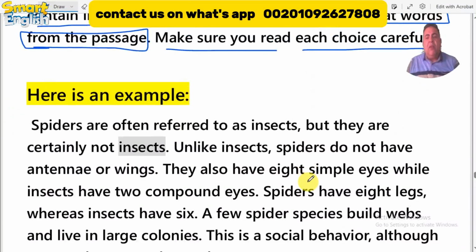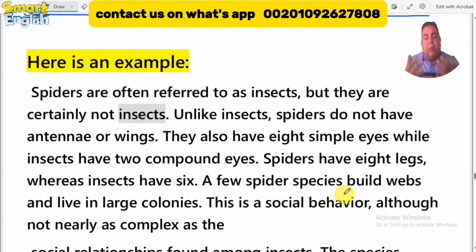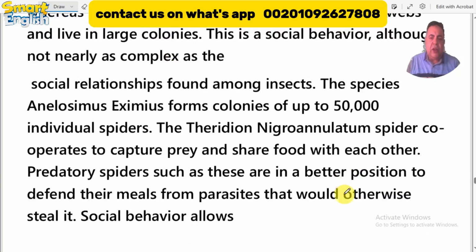And now let's move on to how we can apply and check our understanding about the rhetorical question today. Here is a passage, okay, and a text, and it asks you a question here, like this.